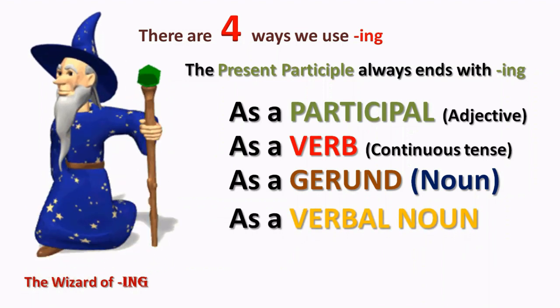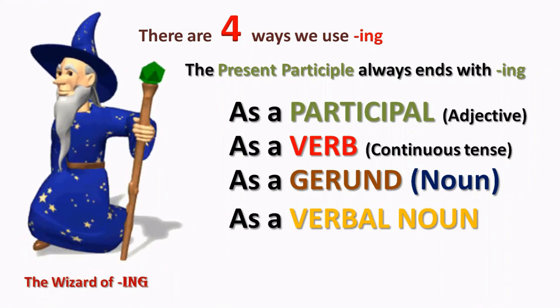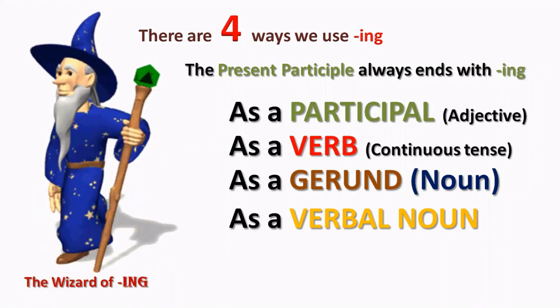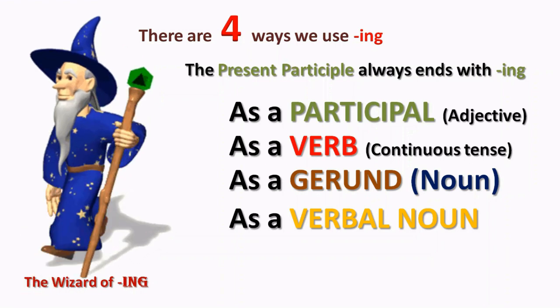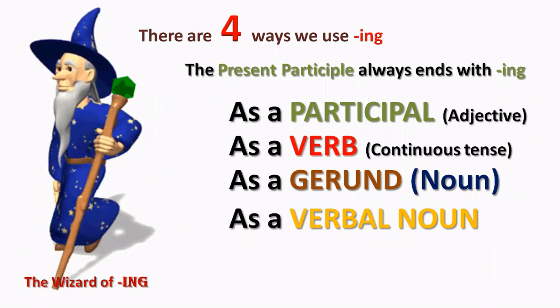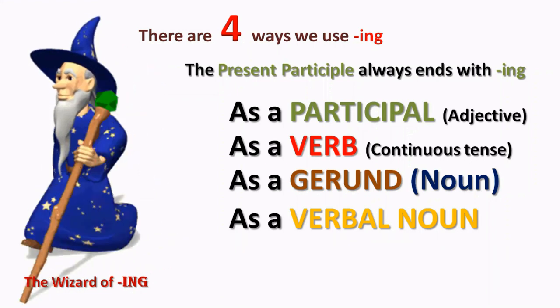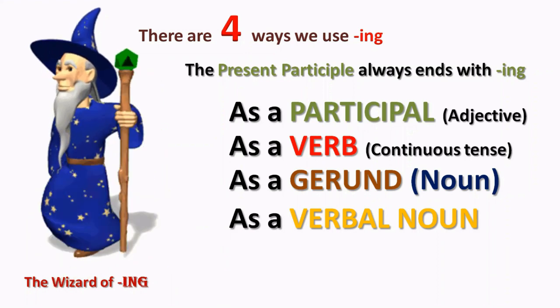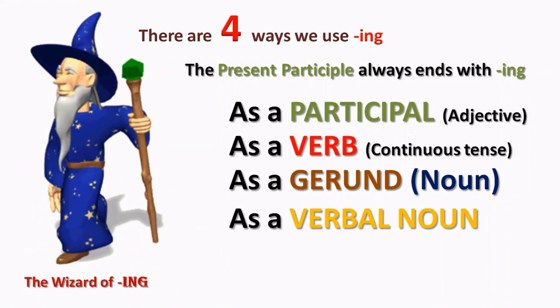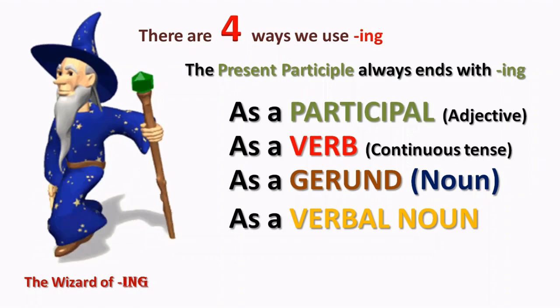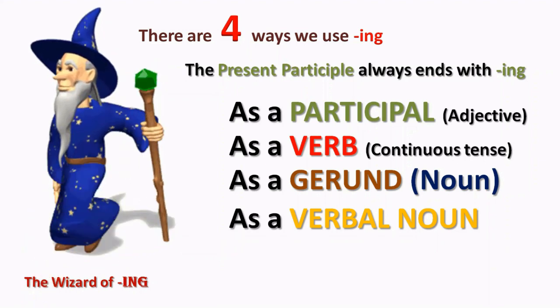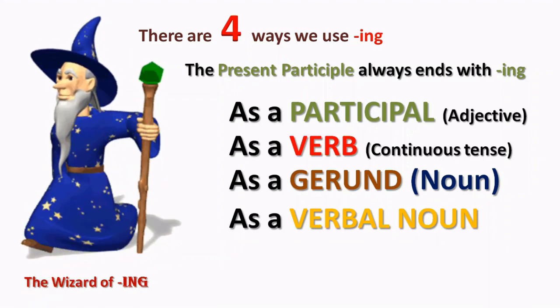All of them come from the present participle. So hopefully you've now got a little bit of an understanding of how we use -ing, where it comes from, and the different parts of language where -ing appears. But it always comes from the present participle. That's the key thing to remember.